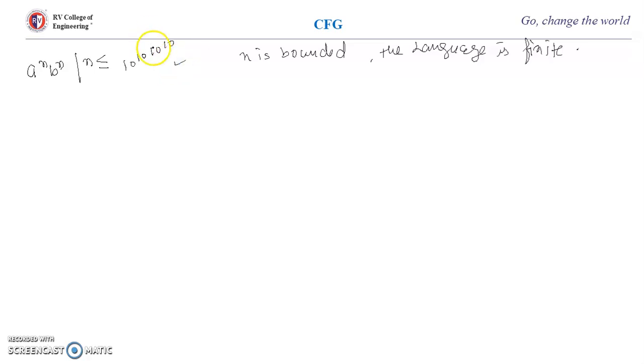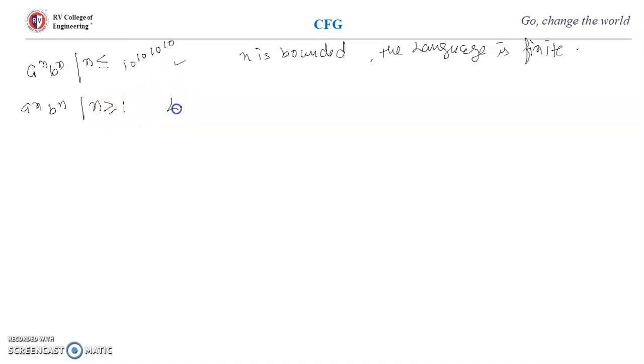Now if I say we have a power n, b power n, where n is greater than or equal to 1. So see here, n was bounded earlier, and here it is not bounded. Basically what we are saying here is a power n, b power n, and n is greater than or equal to 1.